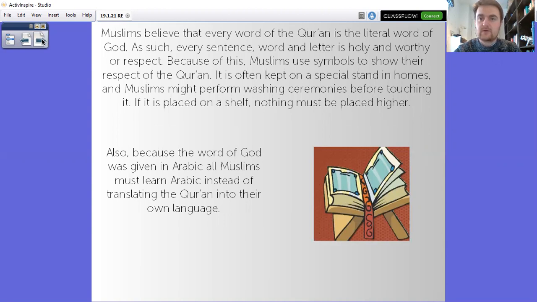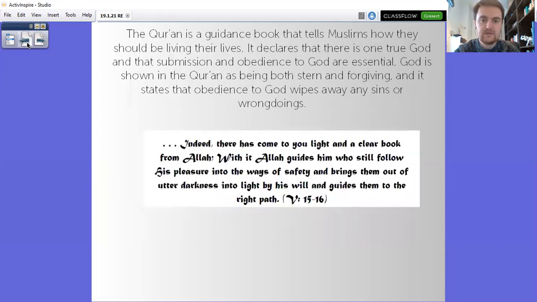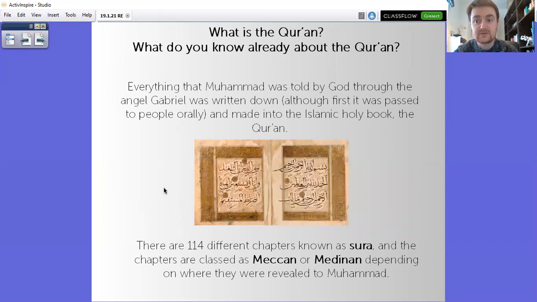Muslims believe that every word of the Quran is the literal word of God. As such, every sentence, word, and letter is holy and worthy of respect. Because of this, Muslims use symbols to show their respect of the Quran. It is often kept on a special stand in homes, and Muslims might perform washing ceremonies before touching it. If it is placed on a shelf, nothing must be placed higher. Also, because the word of God was given in Arabic, all Muslims must learn Arabic instead of translating the Quran into their own language. So we can see back on this page, the script is slightly different. That's because it's an Arabic script, which uses different letters and figures. And you read Arabic from right to left instead of from left to right like you do in English.